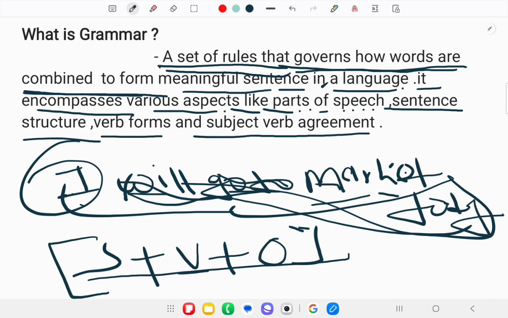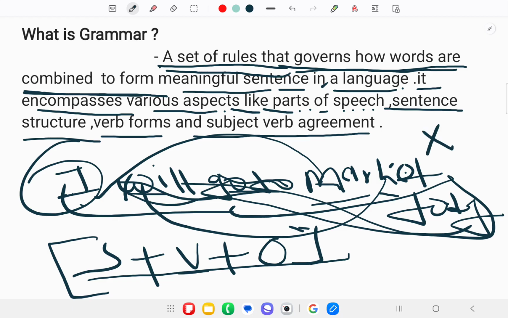This word cannot be here and this word cannot be here, to form a meaningful sentence in a language. If you are combining words, there must be meaningful sentences. If you have just combined words and the sentence has no meaning, then that is a wrong sentence. And for wrong sentences, we put the marker of a star.